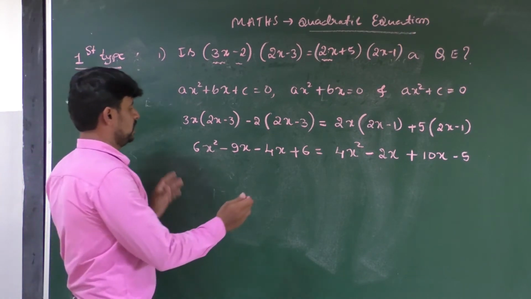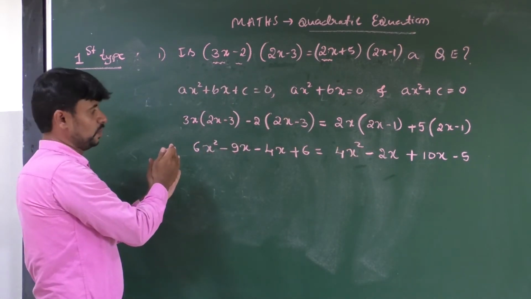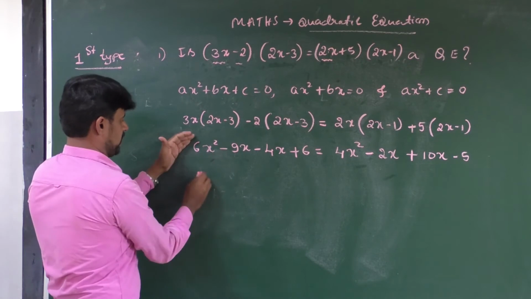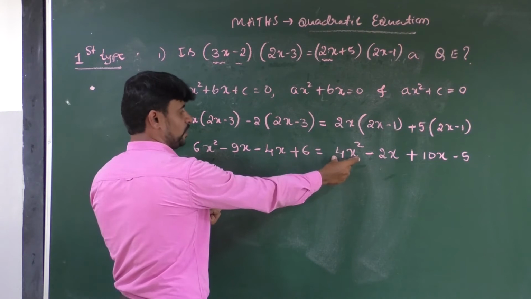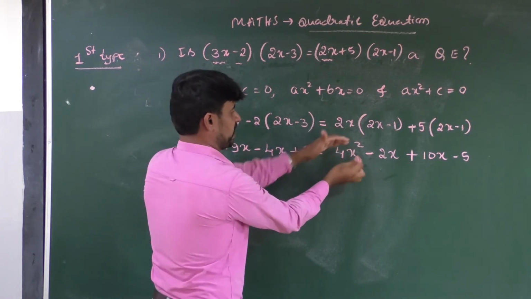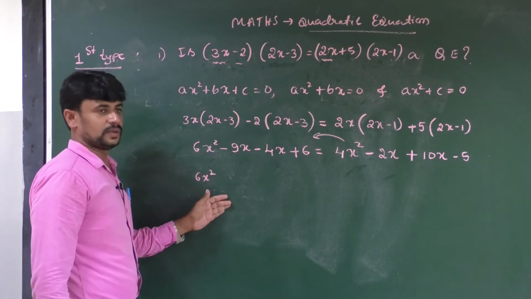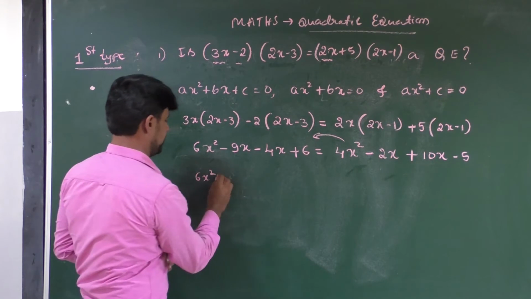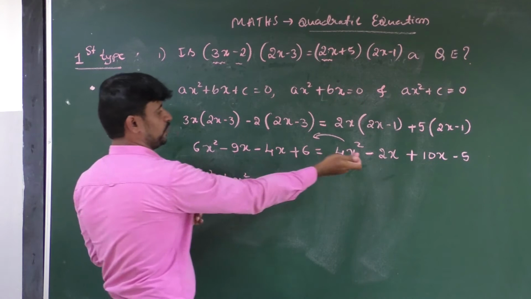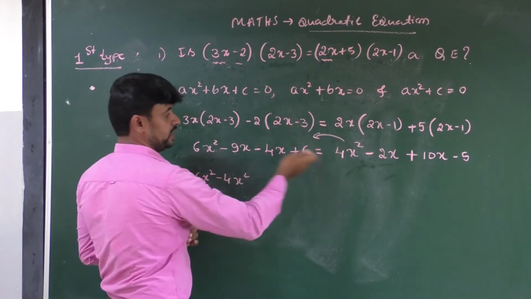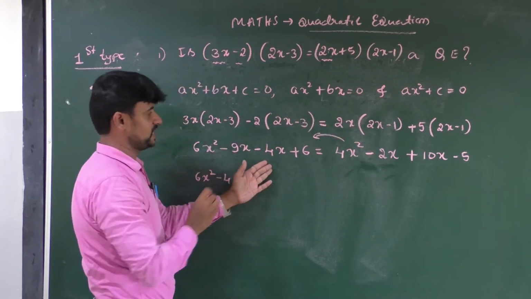Okay, next take all these terms to the left side. Here first we have 6x square in LHS. In RHS also we have a 4x square term. If you take this 4x square term to the LHS, then it becomes negative sign. Okay, then it becomes minus 4x square. Finish. Next, you have to take this minus 2x to the left side. Here we have minus 2x. If you take this minus 2x to the left side, it becomes plus 2x.